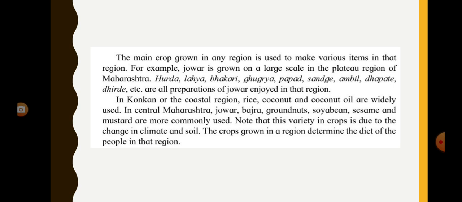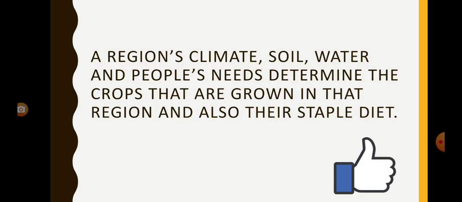Note that this variety in crops is due to the change in climate and soil. The crops grown in a region determine the diet of the people in that region. A region's climate, soil, water, and people's need determine the crops that are grown in that region and also their staple diet.